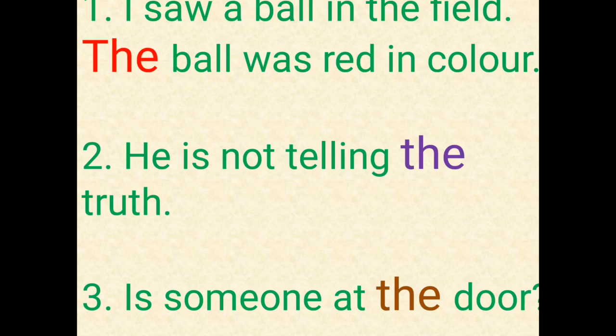Let's move on to the third sentence. Is someone at the door? See here children, I am pointing out the door. Is there anybody standing at the door? I am pointing out the door. Particularly the door I am pointing out. So we use the before the door.